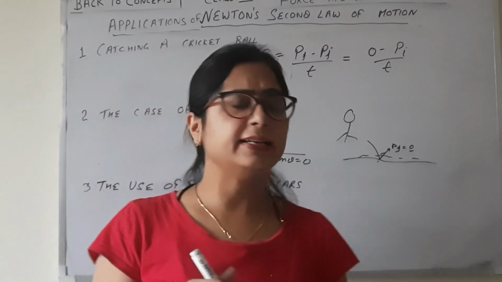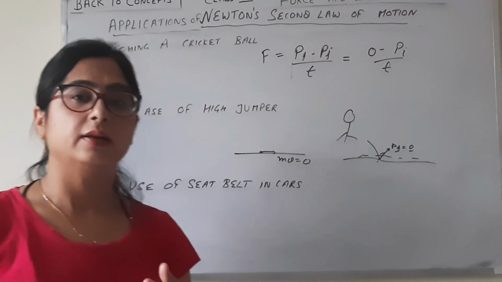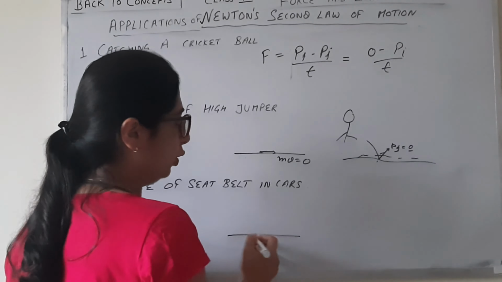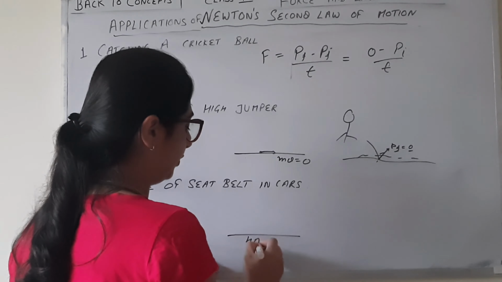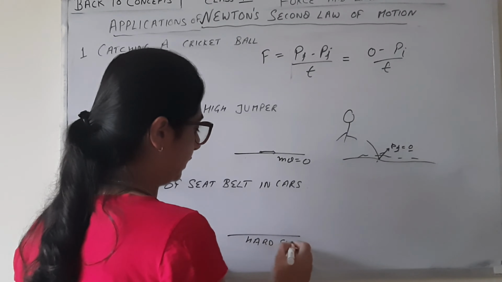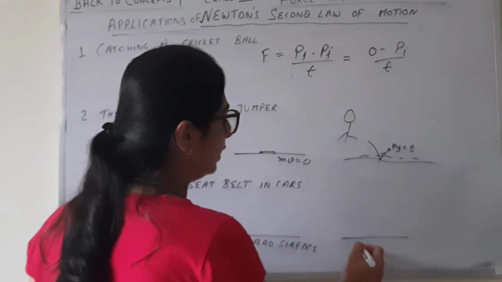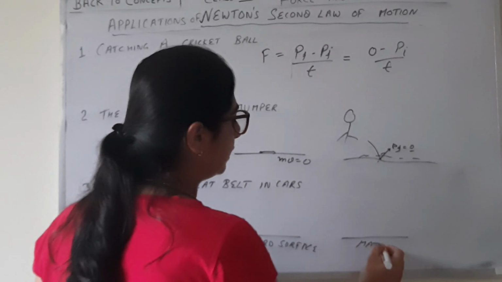Okay, let's take another example of glass. Glass falls on a hard surface, and glass falls on mattresses.